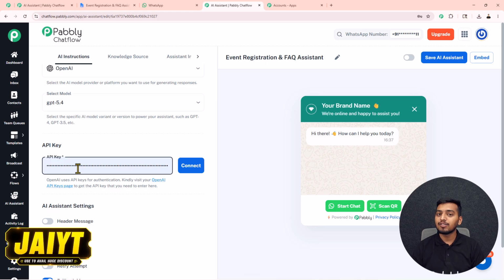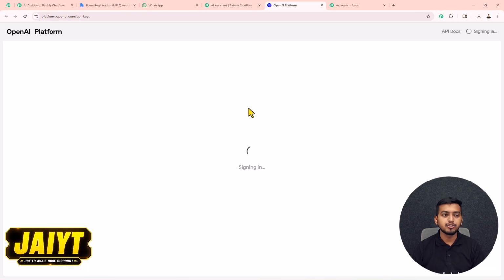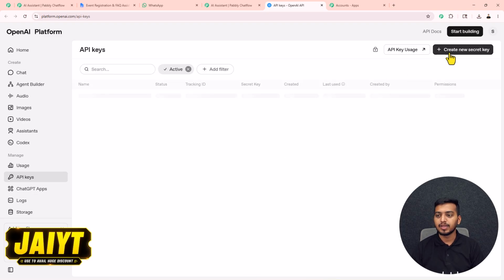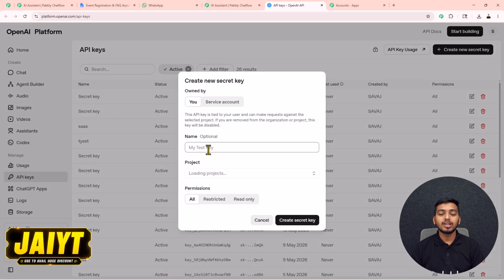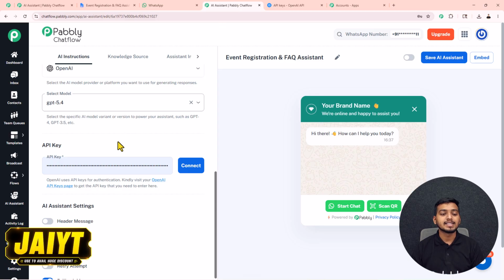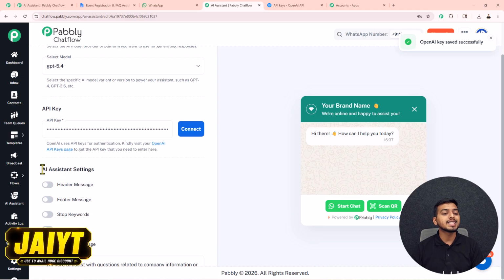To get this, at first you have to purchase a paid subscription of OpenAI. Then just click on this hyperlink from this OpenAI platform page. Inside this page on the right side, you will see this button, create new secret key. Click on this button. Give a name to your key if you want, then press this create secret key button. Your secret key will get generated, which you have to copy from here. Go back inside Pabbly Connect, paste the key and press this connect button. Your OpenAI key will get saved successfully. Now you can work on this AI assistant settings.